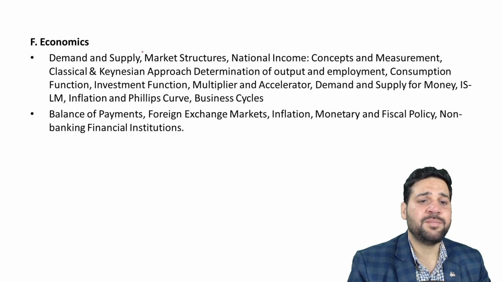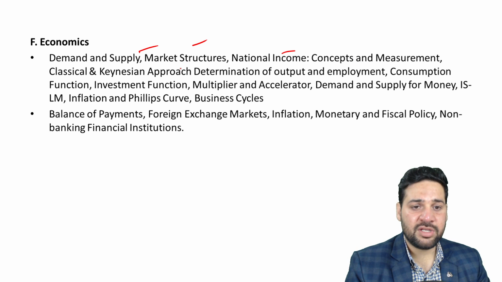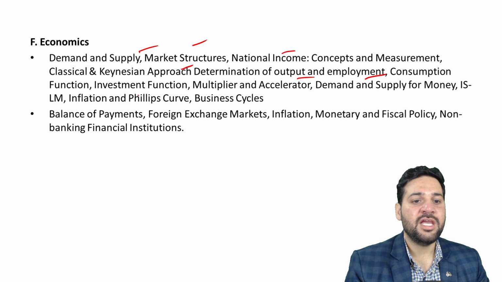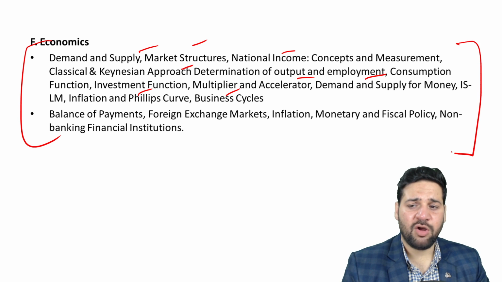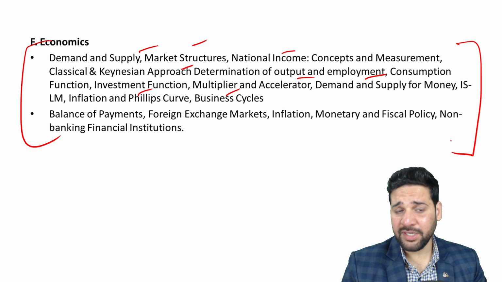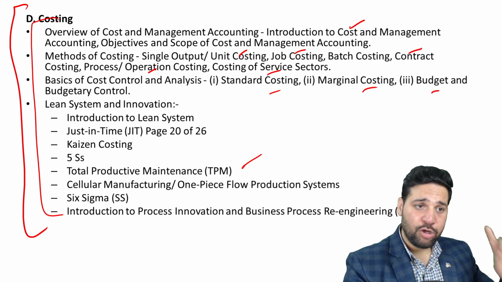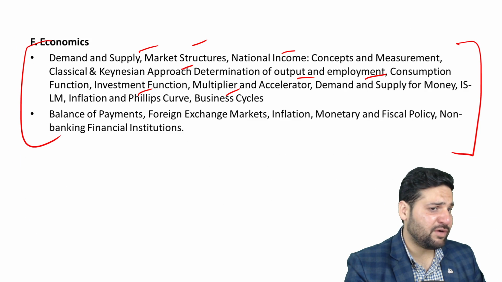Economics: demand, supply, market structure, national income, Keynesian approach, the consumption function, multiplier, demand, supply, inflation, Phillips curve, business cycle, balance of payment. So all these, I mean, the microeconomics, we have already covered that. I have already covered that for RBI Grade B as well. Management I have already covered for RBI Grade B. Costing I'm going to start. Finance I have already covered. Most of the portions I have already covered for RBI Grade B.